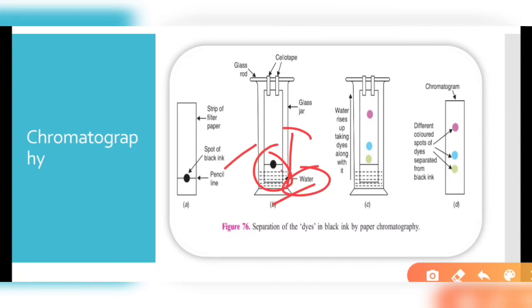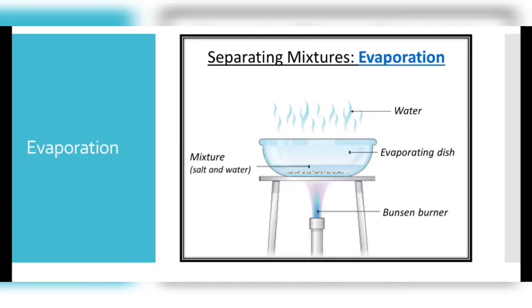So what will happen: the color or dye which is more soluble in water will move with the water along to the end of the paper. And the one which is less soluble will remain and give a spot over a particular distance. The different colored spots of the dye can be separated, and we can find them and use them. There can be different colors of dyes present in the paper chromatogram. We even use it to find the different colored components present in chlorophyll.